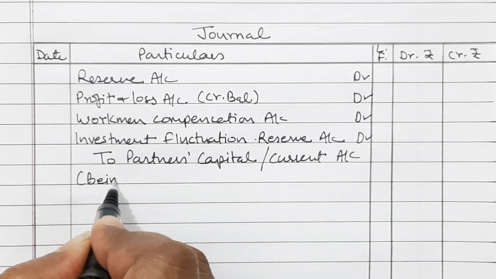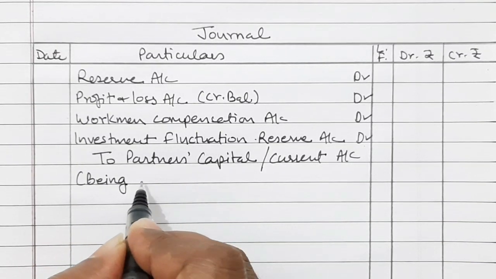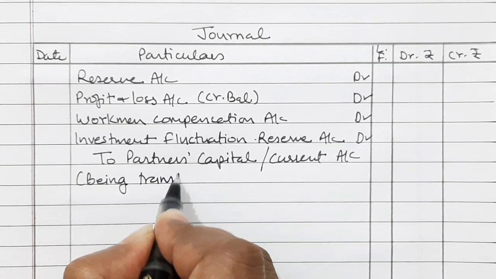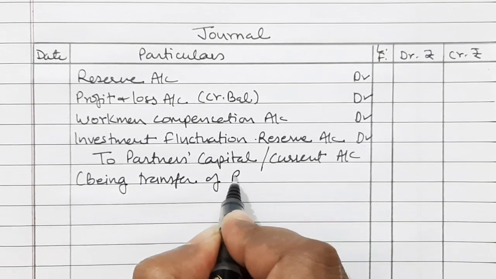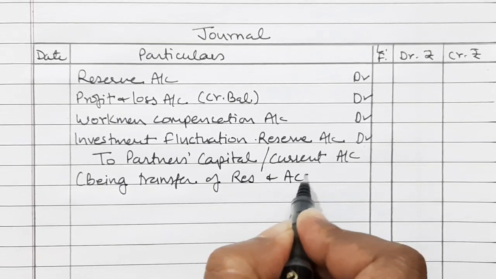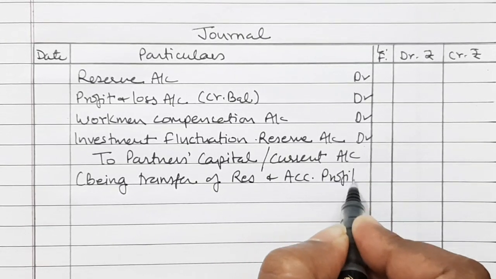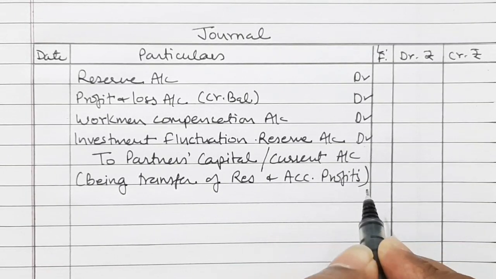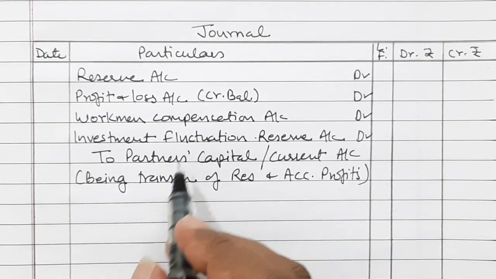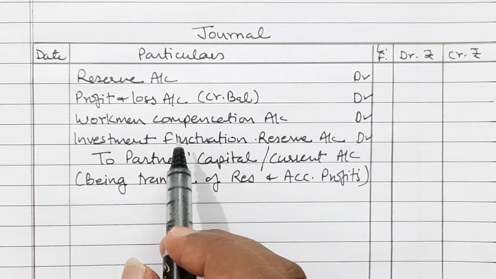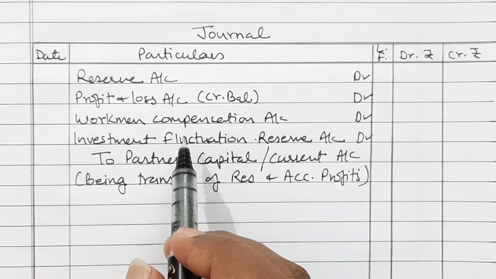Narration will be: being transfer of reserves and accumulated profits. Now this is the closing of all the reserves and accumulated profit.